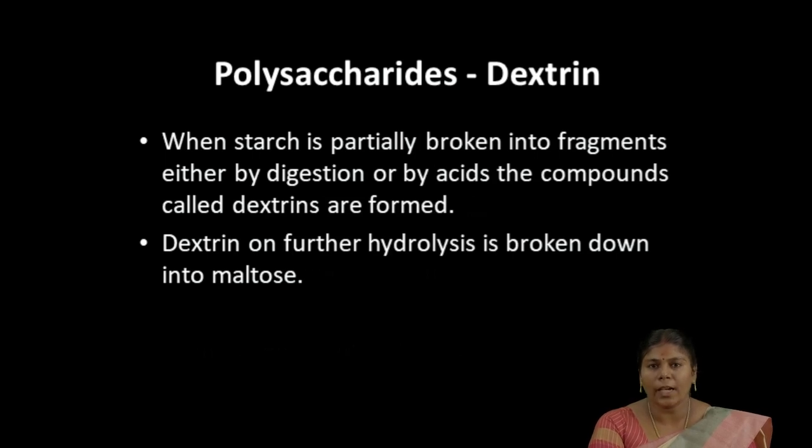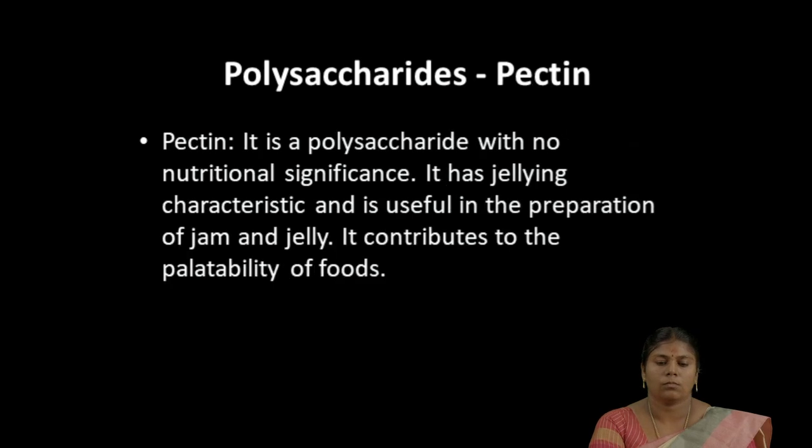The next polysaccharide is dextrin. When starch particles are broken down through chewing or swallowing, the smaller fragments digested by the acid are called dextrin. Dextrin on further hydrolysis is converted into maltose.